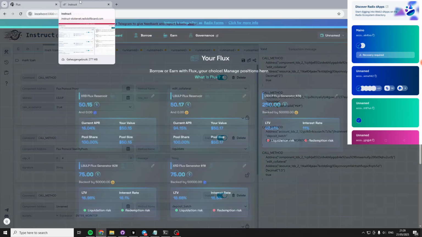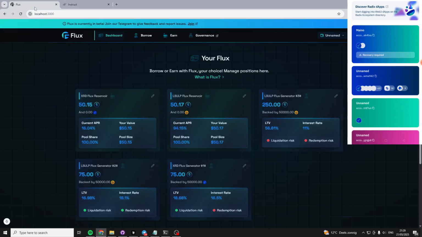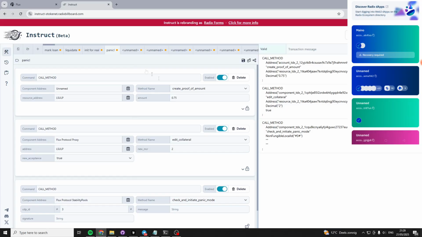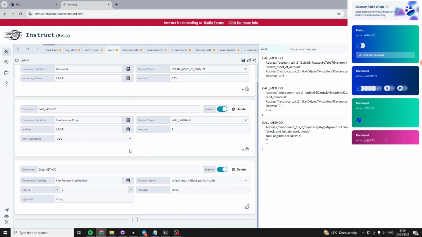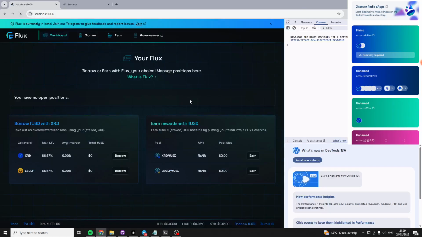Let me show. So first we need to enter panic mode. Currently there are no loans that are eligible to liquidate. So let's change this. This one is closed. So if we change the parameters of this collateral type to setting a different LTV, then it will become eligible for liquidation. So just bear with me, that's what I'm doing here. But it's not very important.